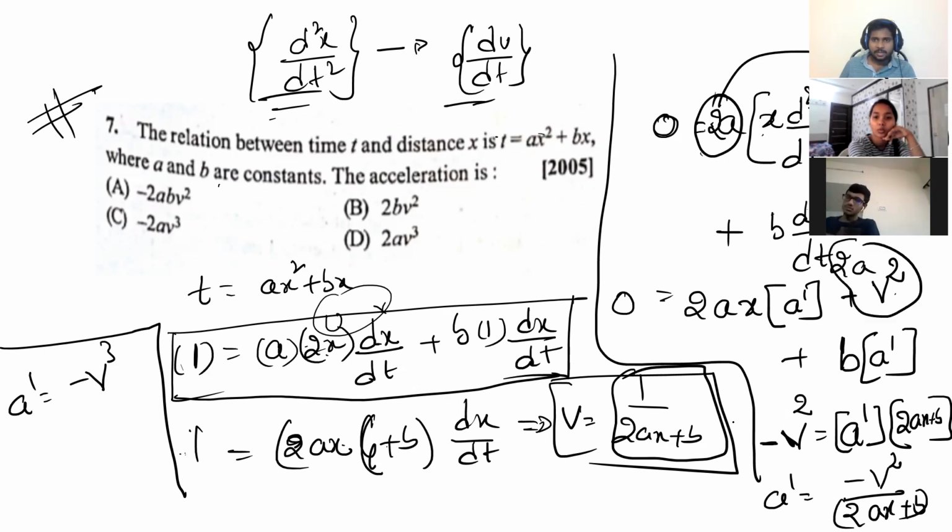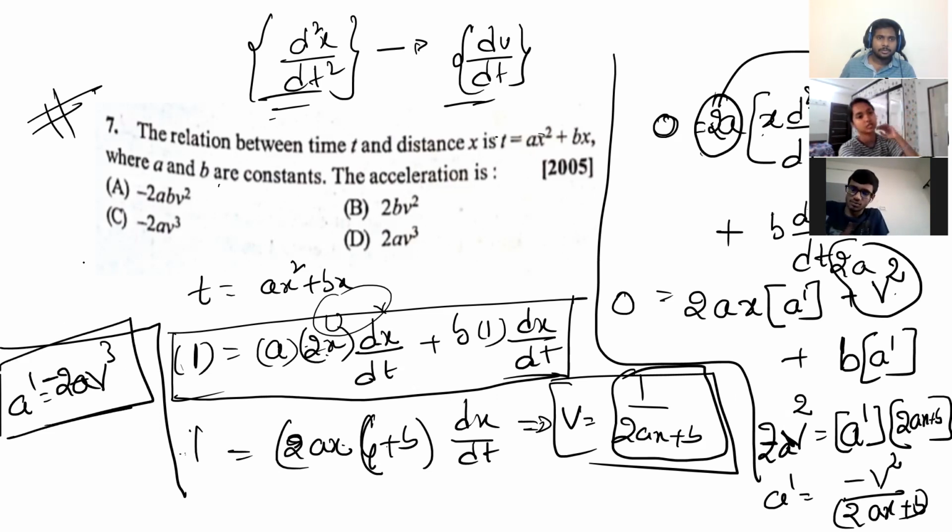That goes to the left side. It will become minus 2a v square. Now it will become minus 2a v cube. Got it? The option is C. Got it? Shall I go ahead? Good question. The chain rule also you have to use here.